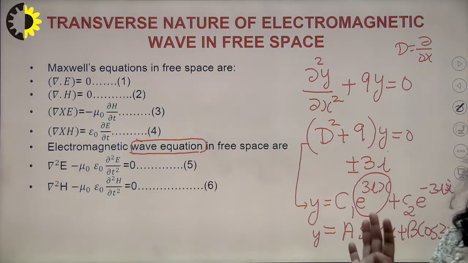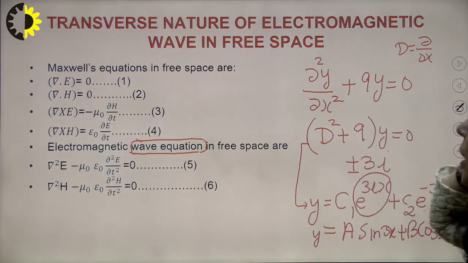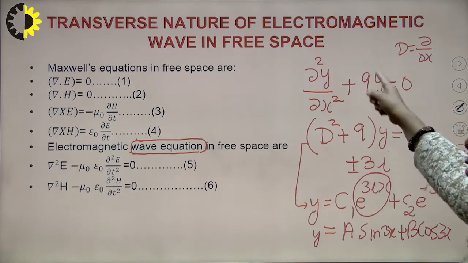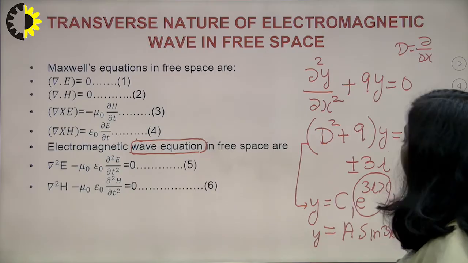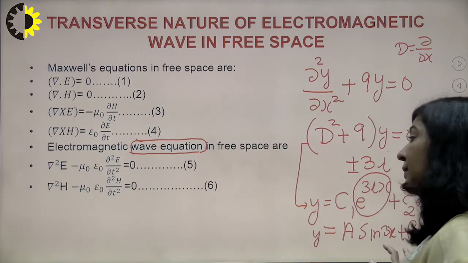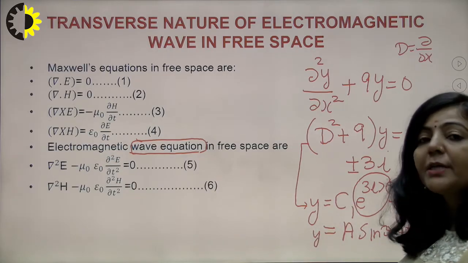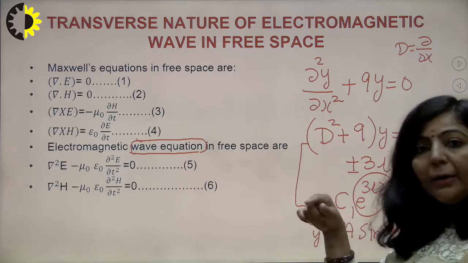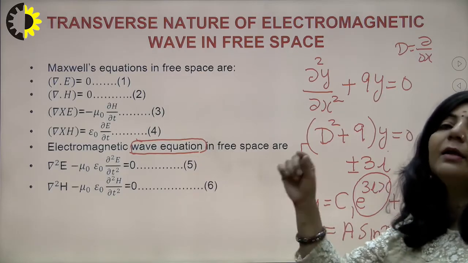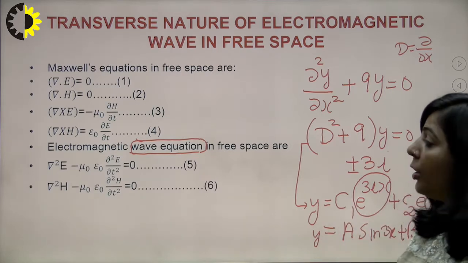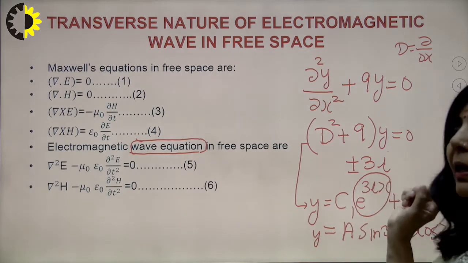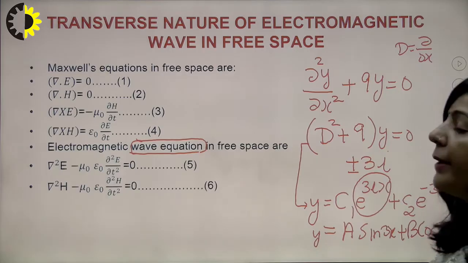So what is the meaning of all this? If you have this type of partial differential equation, then the solution will have a sine and cosine function, meaning we are getting oscillating behavior, which represents wave nature. So this is a simple partial differential equation in one dimension.